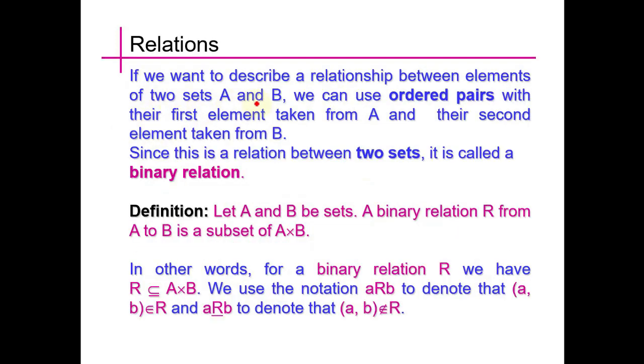So if we want to describe a relationship between elements of sets A and B, we can use ordered pairs with their first element taken from A and their second element taken from B. Since this is a relation between two sets, it is called a binary relation. Now we come to the definition of this relation. Let A and B be sets. A binary relation R from A to B is a subset of A cross B.